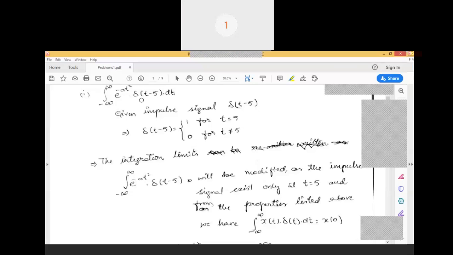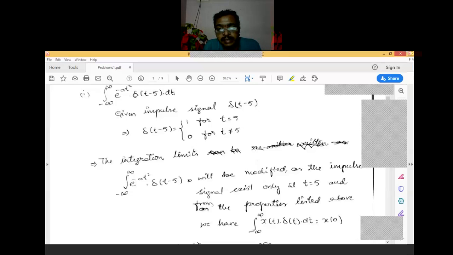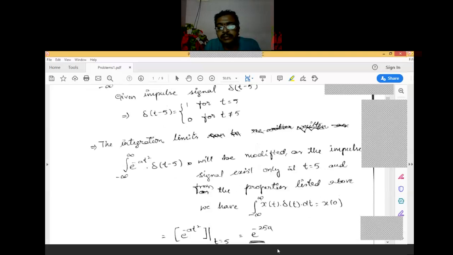If I substitute t equals 5 in the given expression, it becomes a constant, so we rewrite e power minus 8t square with t equals 5 as e power minus 200. Just replacing t equals to 5.